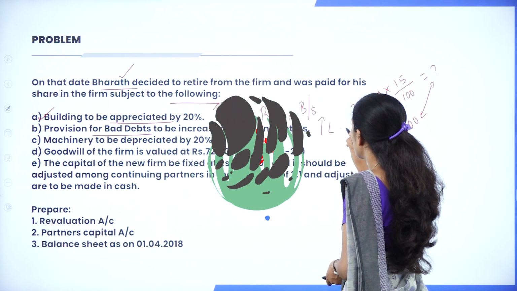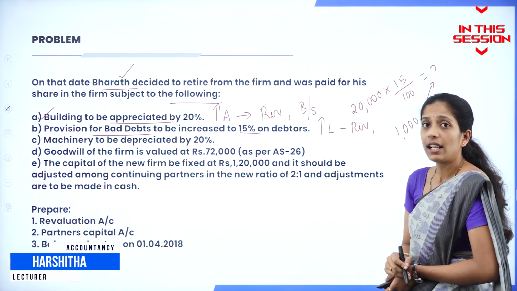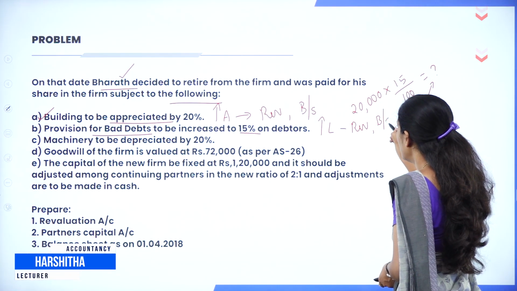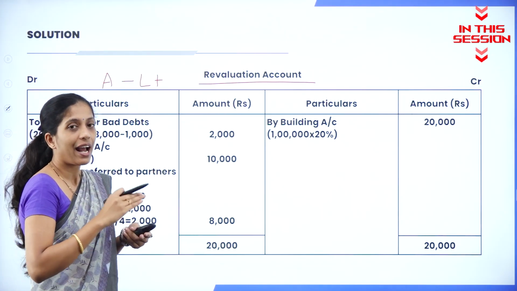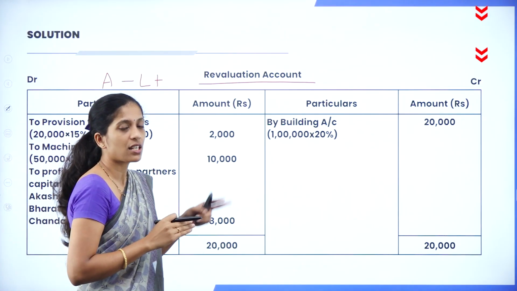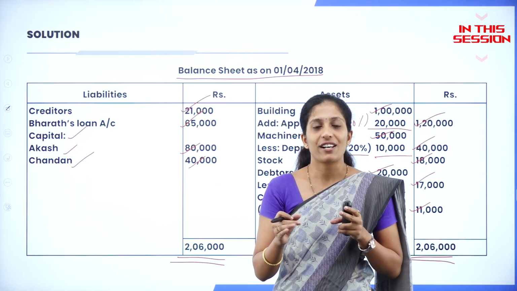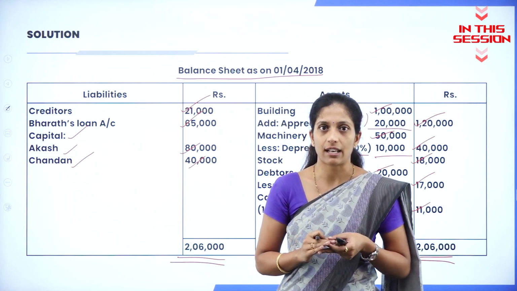Increase in liability. So where do we record? Once in revaluation account, and it has to be deducted in the balance sheet. So it comes under balance sheet. So if any assets value have decreased and liability value have increased, you are going to record it in the debit side. First we will record the capital, then the balancing figure will be transferred to cash or bank account.